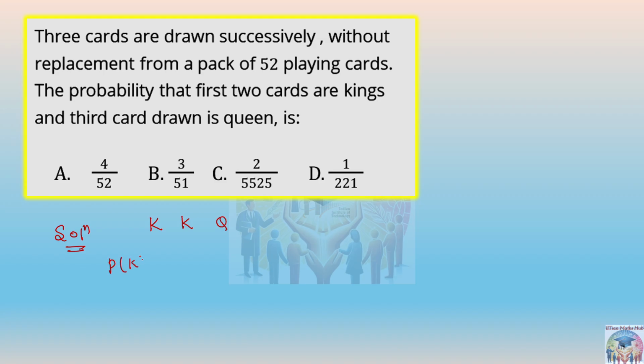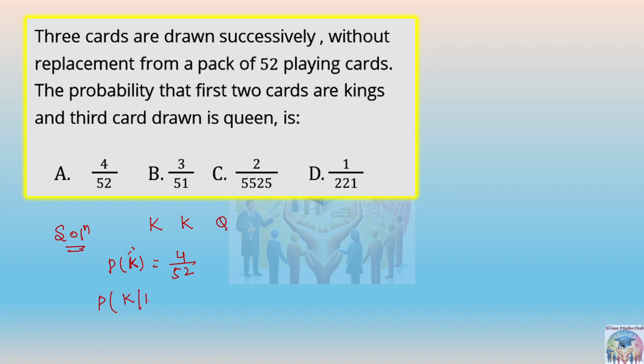Probability of the first card as king: how many total kings are there? 4. So 4 by 52, right? Then the next probability will be what? Remember that one card after another has been drawn, right? So the next probability is 3 by 51. Definitely this is 3 by 51, right?